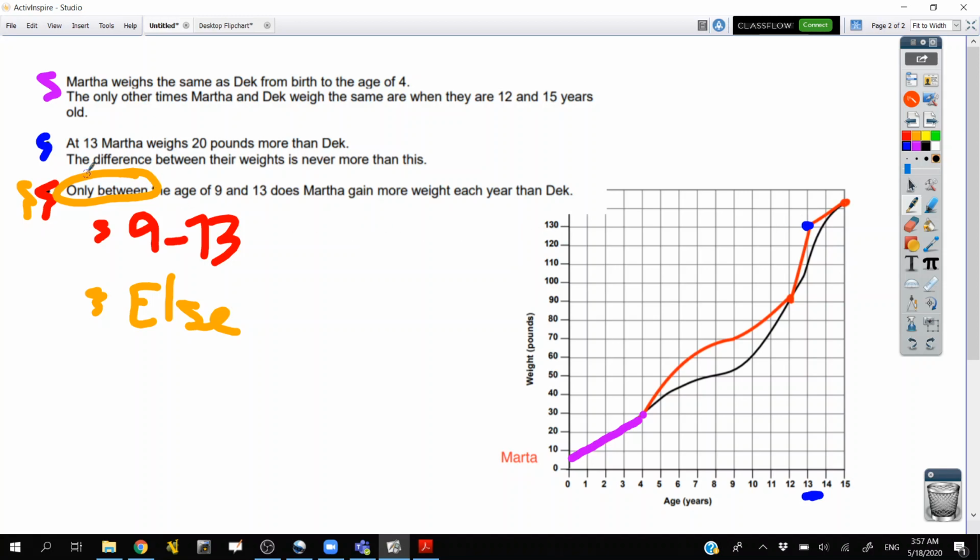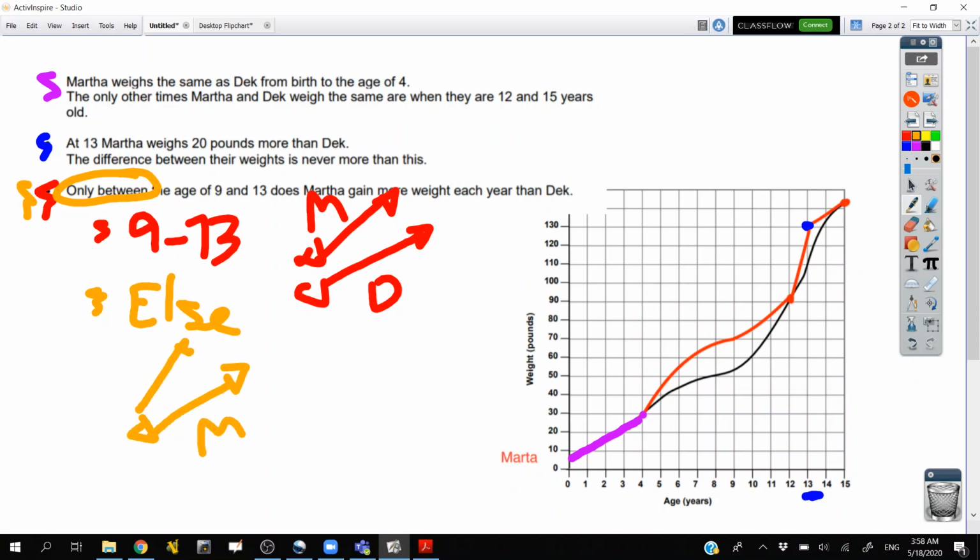That's it. So then the last piece is between 9 and 13, only between 9 and 13, does Martha gain more weight? Well, that means between 9 and 13, however fast Derek is gaining weight, Martha's got to be gaining faster. But it also says only between 9 and 13. So everywhere else, however much Martha is gaining, Derek is gaining weight faster.